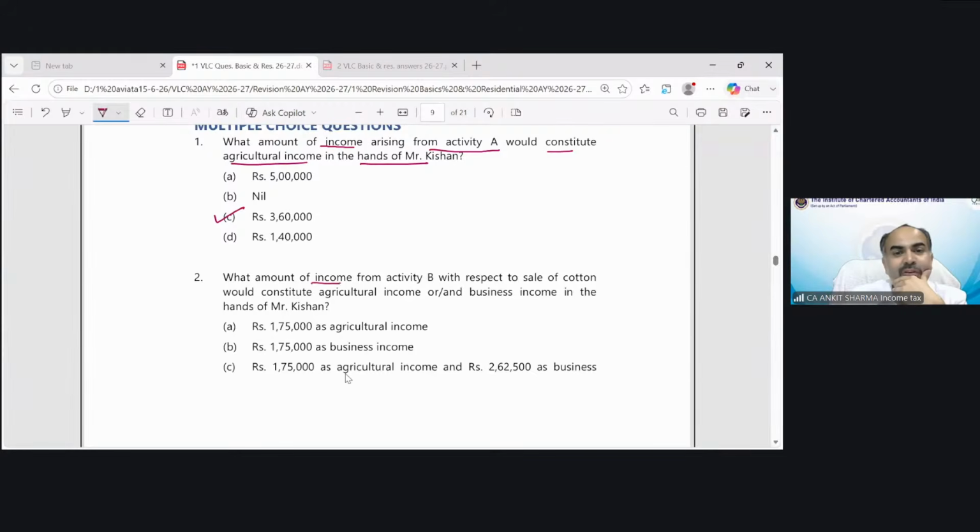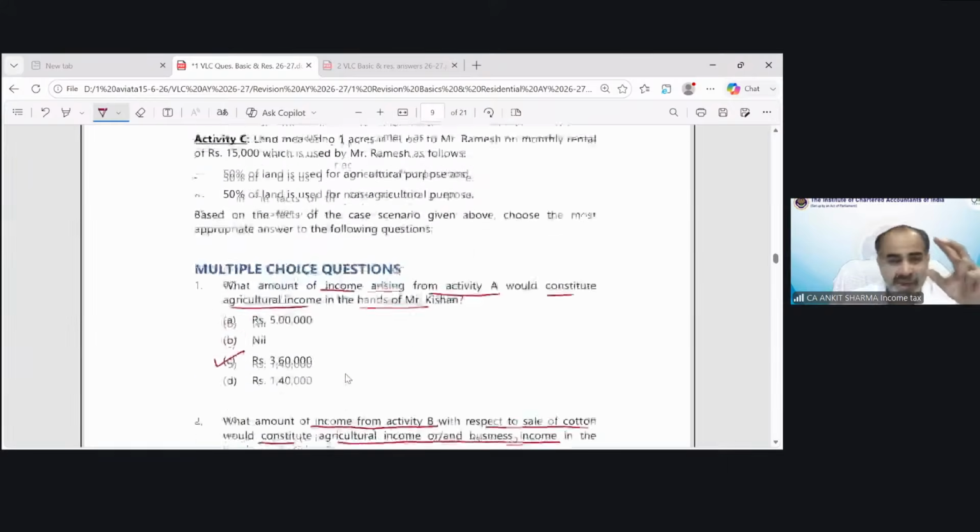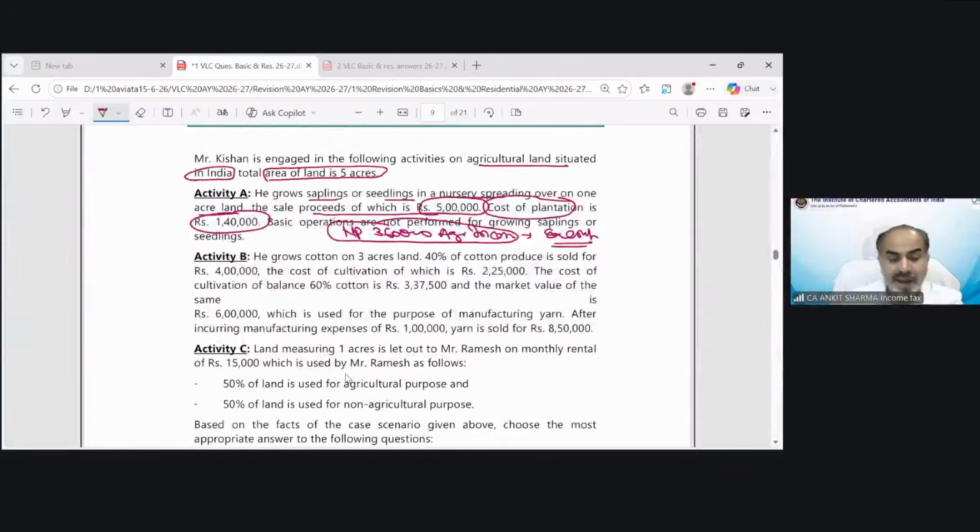Now, what amount of income from activity B with respect to sale of cotton would constitute agricultural or business income in the hands of Mr. Kishan? Now we just need to focus on activity B. Okay, tell me one thing. Activity B is an activity for cotton.